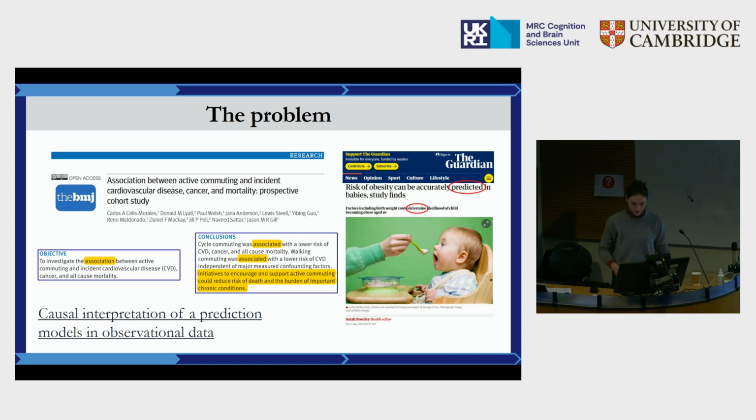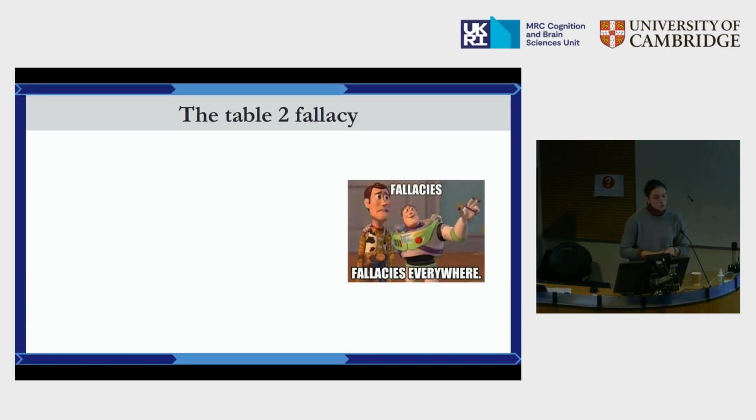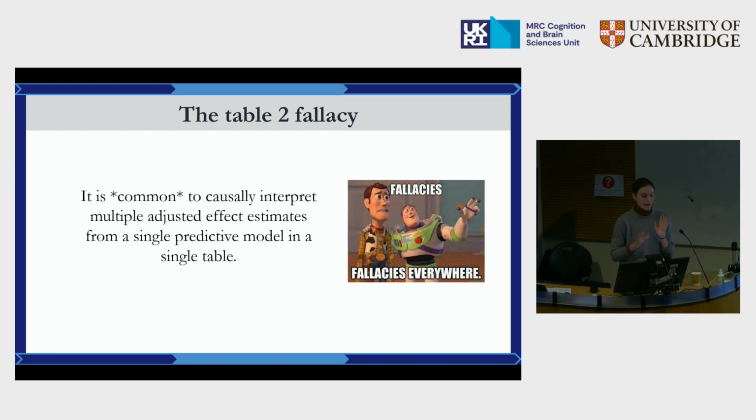Ooh, mosquito. So this is an example of when prediction and causal inference can indeed be conflated, and the possible consequences of that. And it's called the Table 2 fallacy. So for those of you that are not familiar with it, it is common to causally interpret multiple adjusted effect estimates from a single predictive model in a single table. So that's kind of the definition, and I'm going to talk about an example.